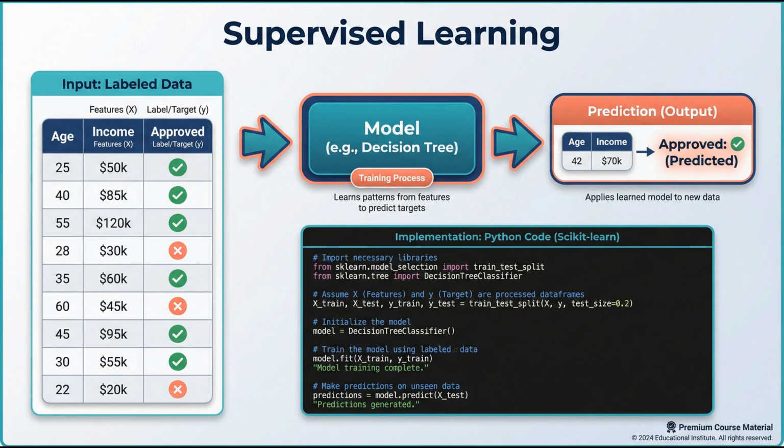In supervised learning, we train models using labeled examples. Each example has input features and a known output label. The algorithm learns the relationship between inputs and outputs. Common tasks include classification and regression. It's like learning with a teacher who provides correct answers.